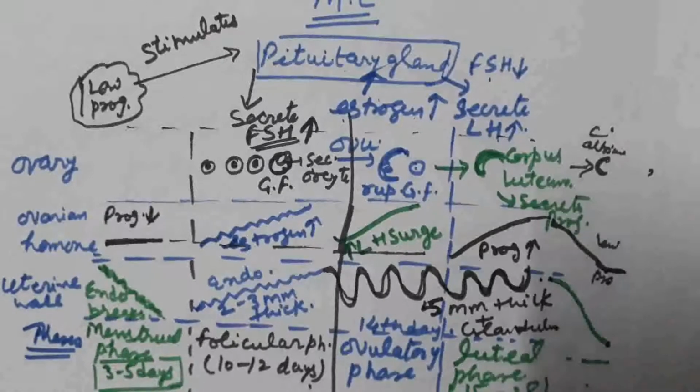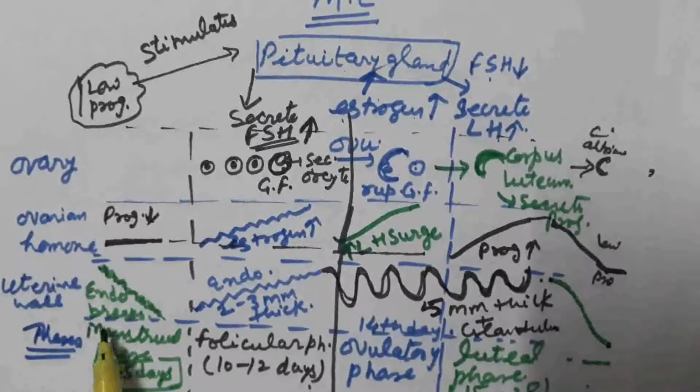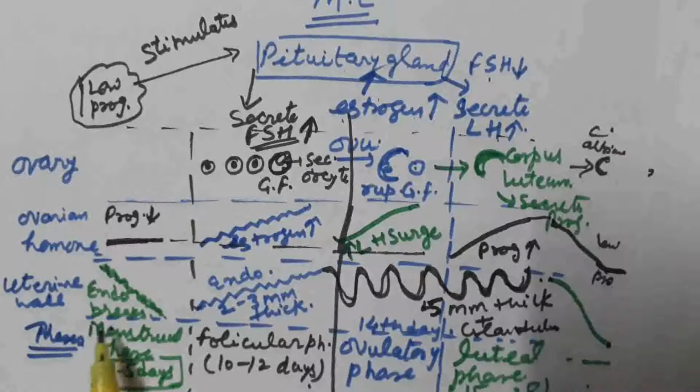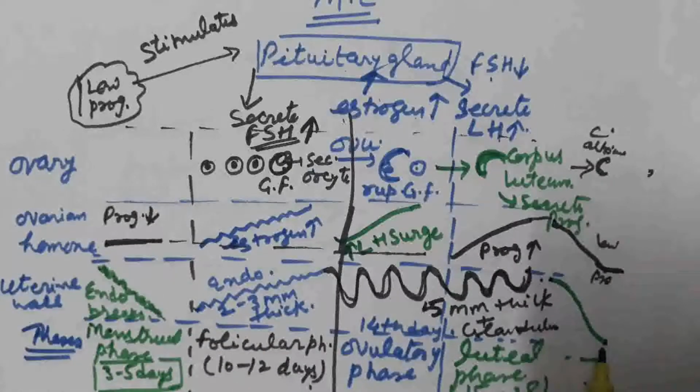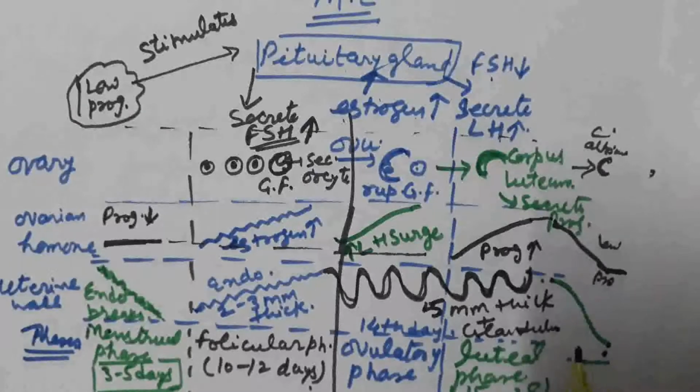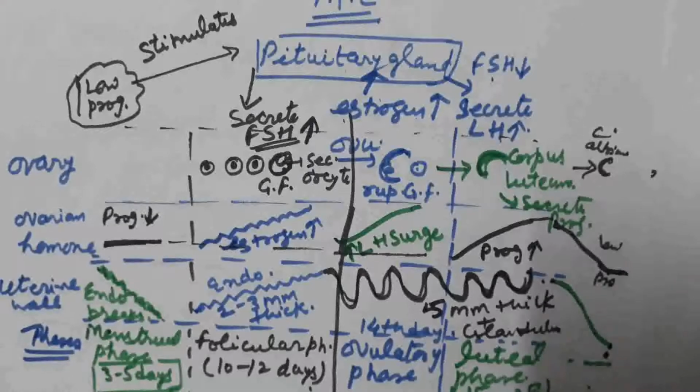A complete menstrual cycle starts from the menstrual phase and ends at the menstrual phase if fertilization does not take place. So these are all the changes which occur during the menstrual cycle in 4 phases.